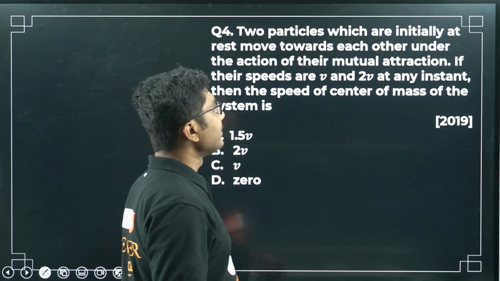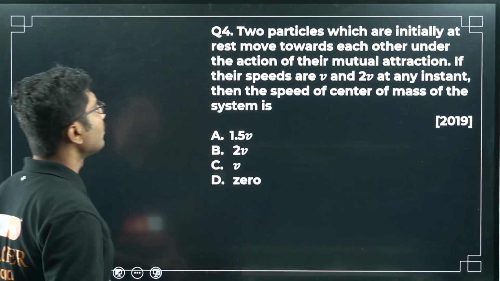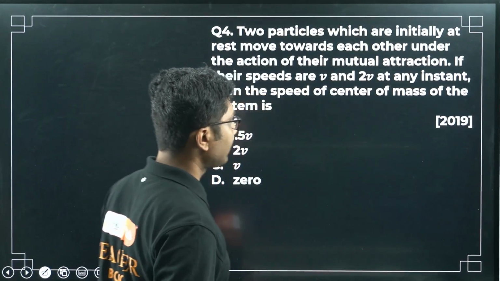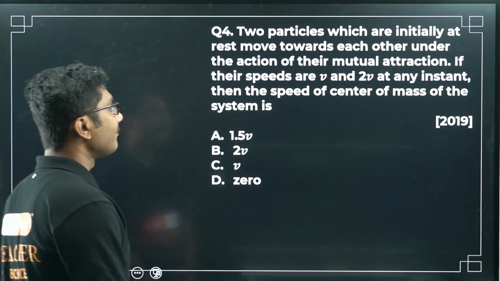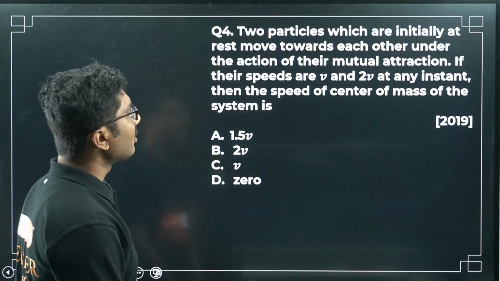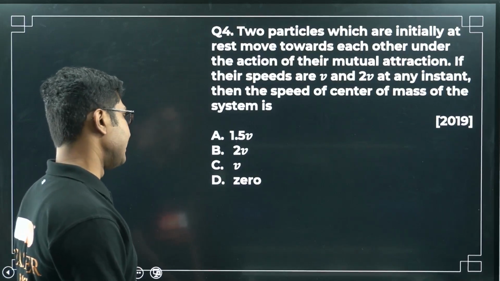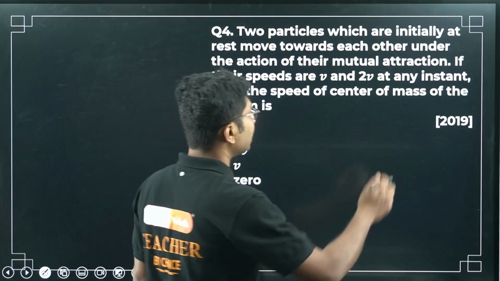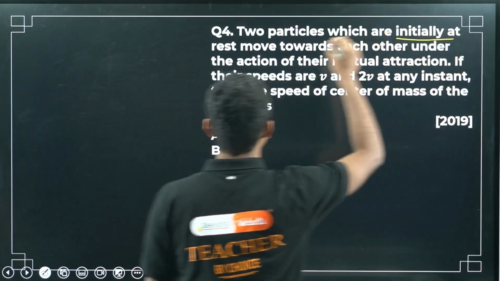Two particles which are initially at rest move towards each other under the action of their mutual attraction. If their speeds are v and 2v at any instant, then the speed of the center of mass of the system is... So what was the initial speed of the system? Initially they were at rest.